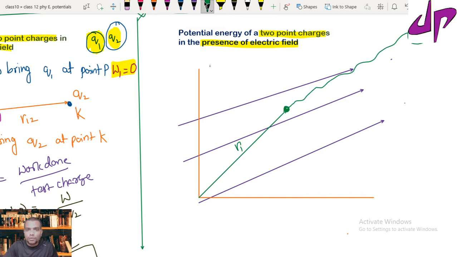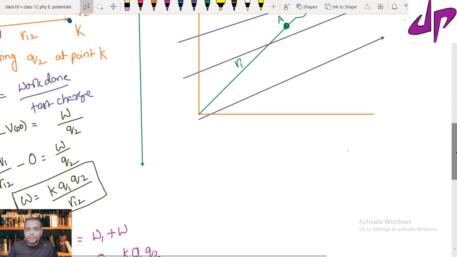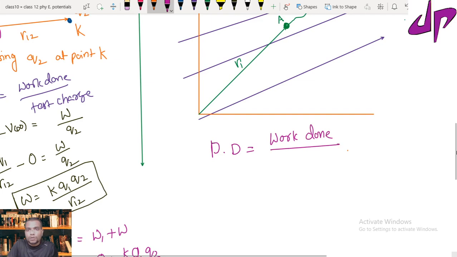Now at location A, what work can we write? The work done, or the potential difference, is equal to work done upon test charge.